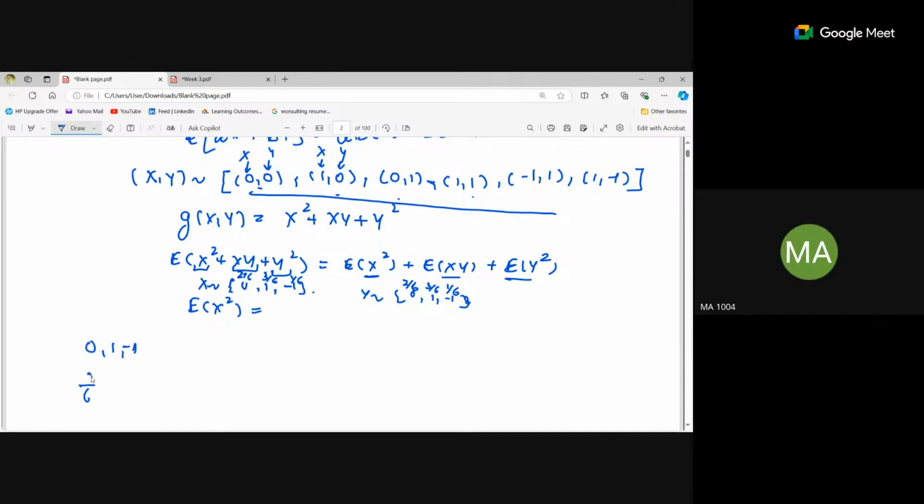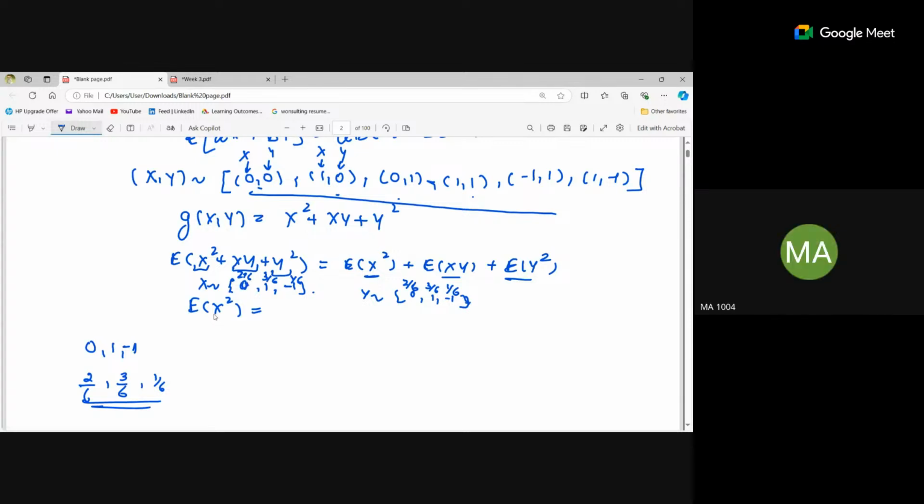Twice, right? So 2 by 6. Similarly, how many times 1 is occurring? Thrice. That is this. And minus 1? Only once, right? So this is how I calculate it. Okay, ma'am. Clear.